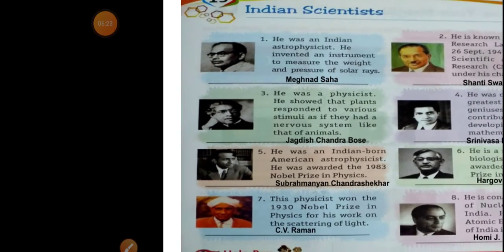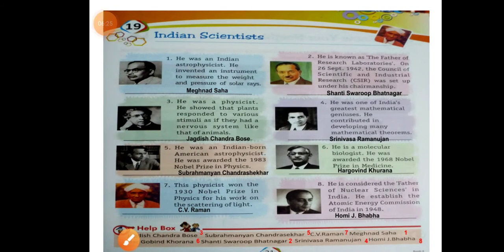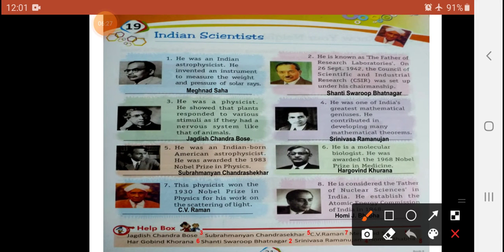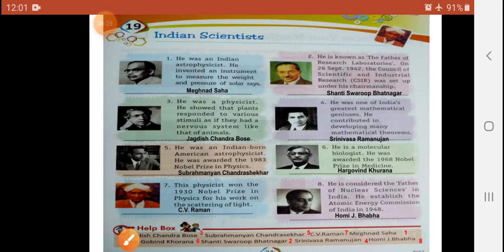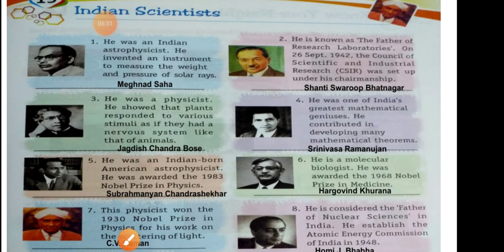First of all, my dear student, you will see he was an Indian astrophysicist, okay.